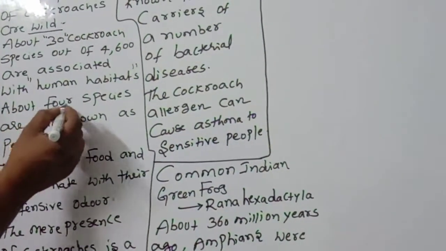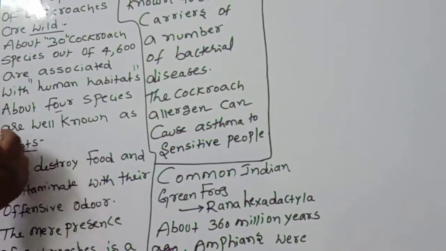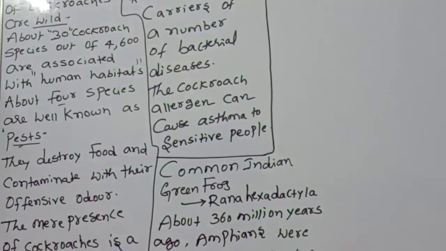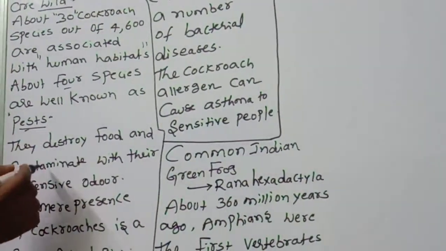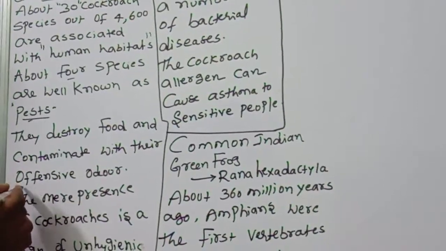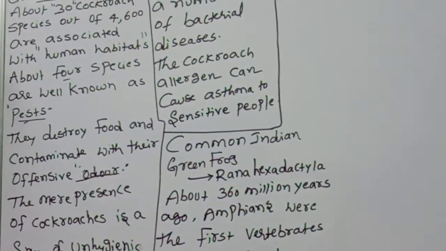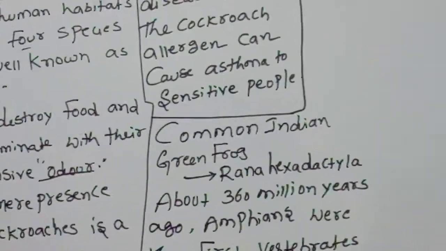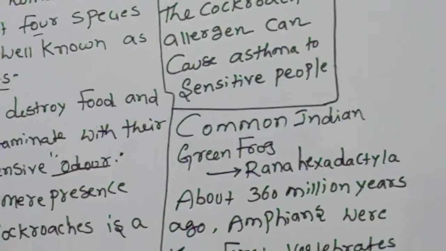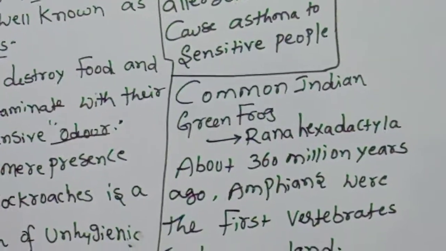About 4 species are well known as pests. These 4 species are pests. They destroy food and contaminate it with their offensive odor. So they create a dirty odor and spoil the food. Their mere presence, very important, what will they do?